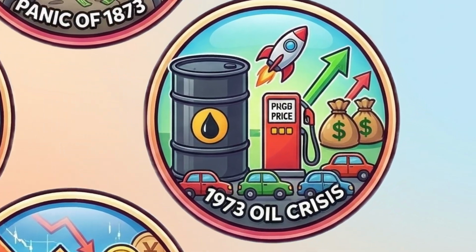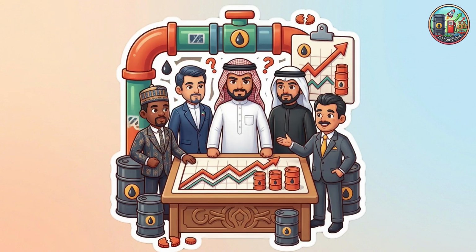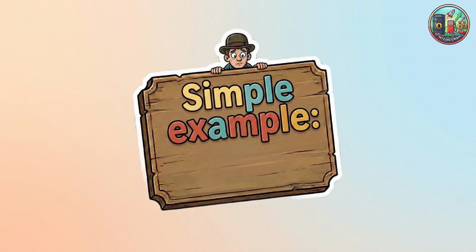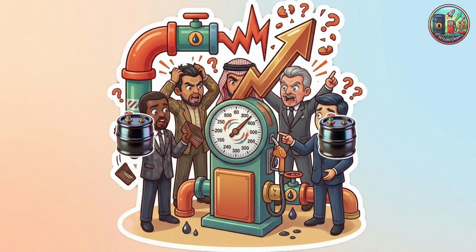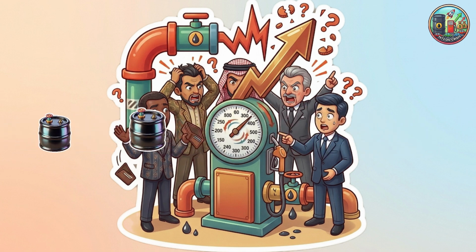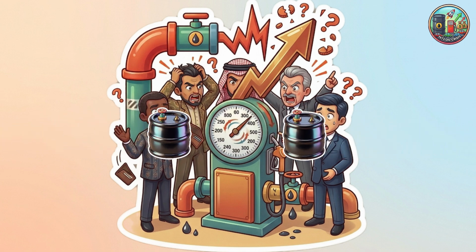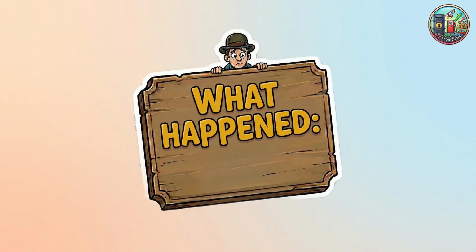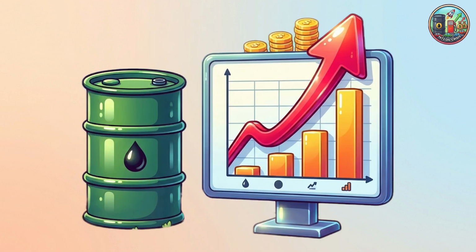1973 oil crisis. Cause: members of OPEC imposed an oil embargo during geopolitical tensions in the Middle East. Simple example: if gasoline suddenly becomes scarce, prices surge, and since oil is essential for transportation and manufacturing, everything becomes more expensive. What happened? Oil prices quadrupled.